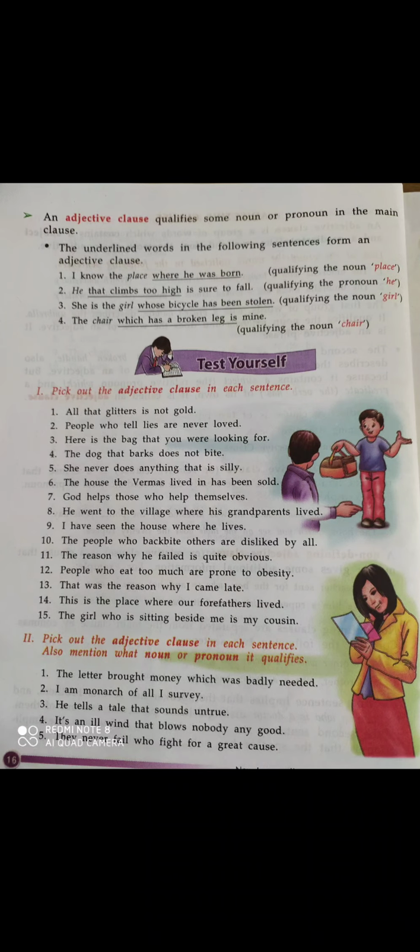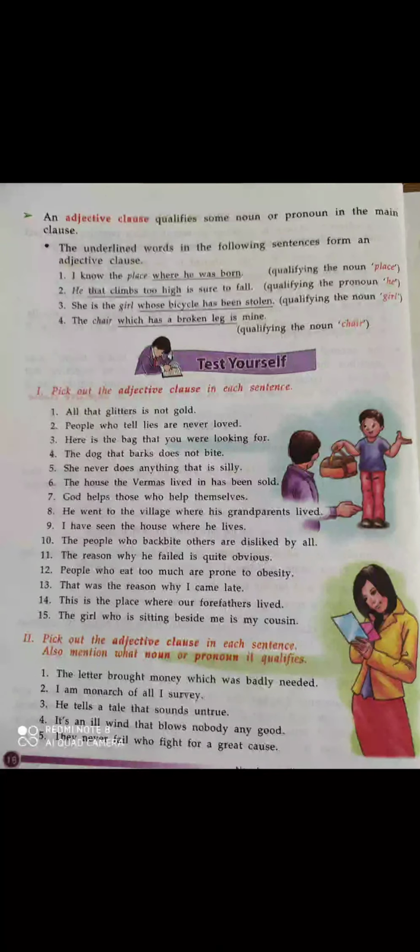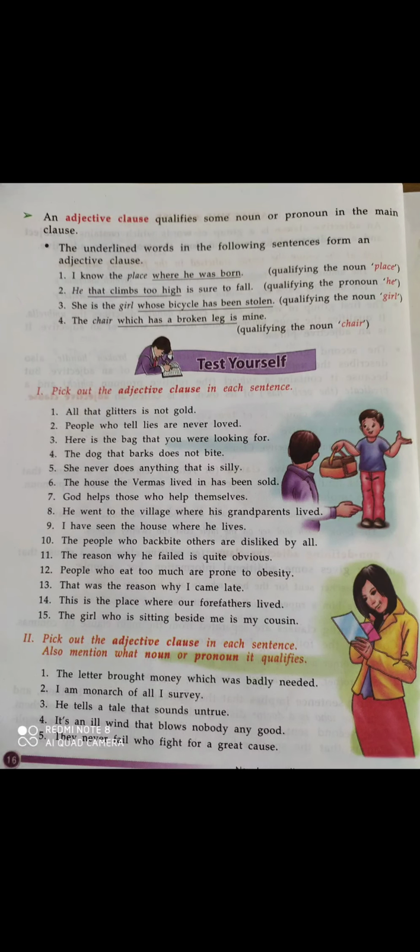Here the adjective clause qualifies some noun or pronoun in the main clause. Okay, so an adjective clause always qualifies or says something about a noun. Now underline the words in the following sentences that form an adjective clause. Now first one, I know the place where he was born.